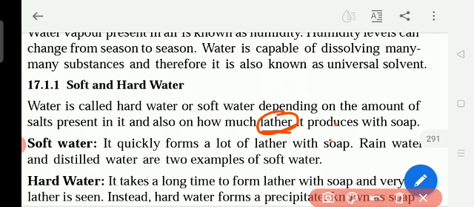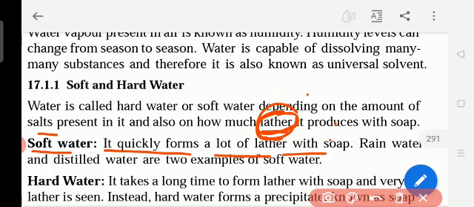Okay, so when we apply the soap with the water, if we get more white color bubbles, at that time it is soft water. If you don't get those white color bubbles when we apply the soap with the water, it is hard water. And if more salts are present, it is hard water. Okay, so how to find out which is soft or hard water? By looking at the lather and the presence of the salt, we can tell whether it is hard water or soft water. So soft water quickly forms a lot of lather with soap.